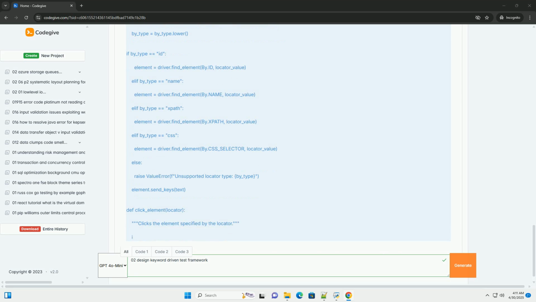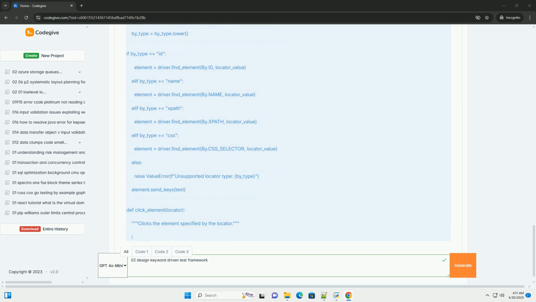The yield statement is what makes this a fixture. The code before yield is executed before the test session starts. The code after yield is executed after the test session finishes. The test session itself happens during the yield statement. keyword_library.close_browser() ensures that the browser is closed after all the tests have run, even if some tests fail. This is crucial for preventing resource leaks and ensuring a clean test environment.